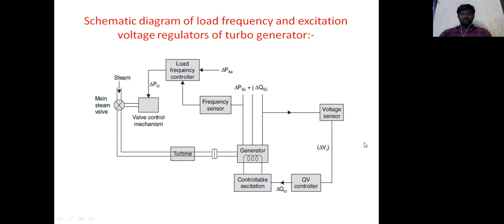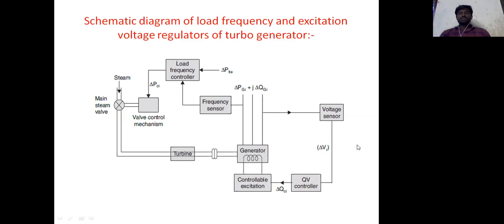Here is the schematic diagram of load frequency control and the excitation voltage regulators of turbine generators. This is the diagram for load frequency and excitation voltage controllers of turbine generators. Automatic voltage and frequency regulation is used worldwide.